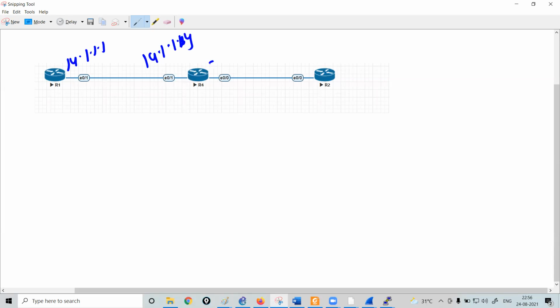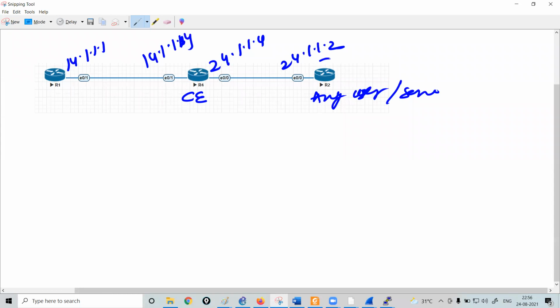This R4 will have the IP 24.1.1.4 and this will be 24.1.1.2. Now, I will assume this router as my customer edge router. This is any user or any server on the internet. You can just assume that's anything related to the ISP. This is going to be my user to conclude this practical.